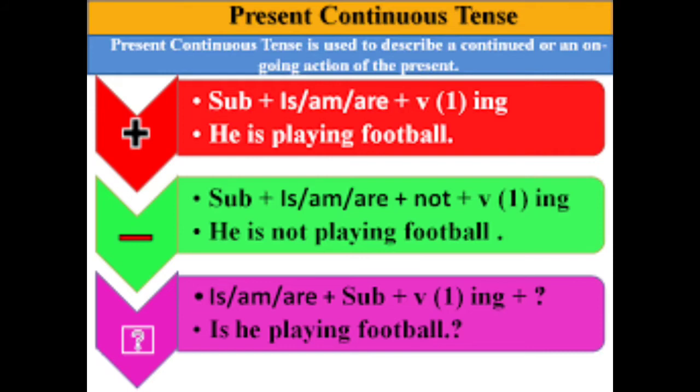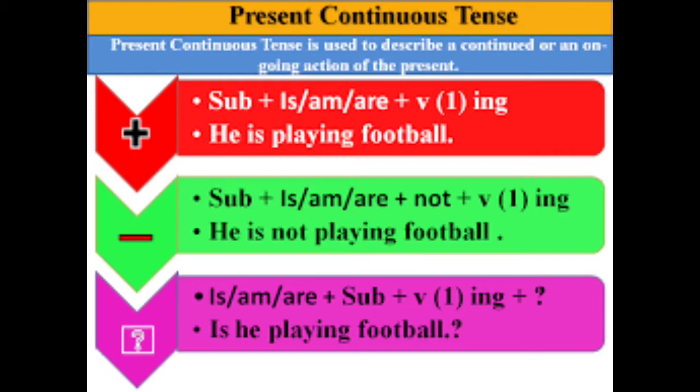Look at the negative sentence here. See the pattern for the negative sentence. Subject plus is, am or are plus not. It is very, very important, children. Not is the only word to pinpoint and to mention a negative sentence, plus verb plus ing. So see the sentence here. He is not playing football. So this is the negative sentence in present continuous tense, children.